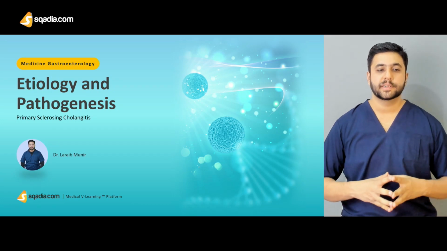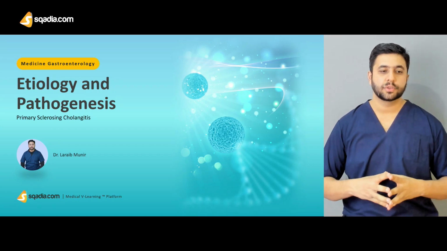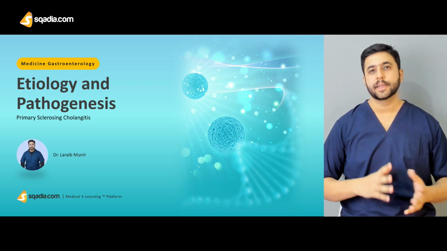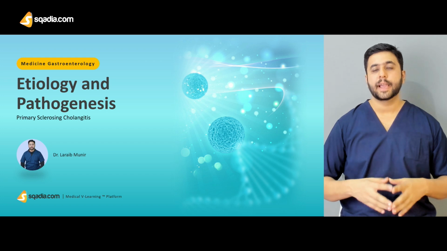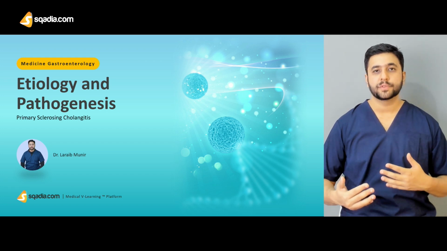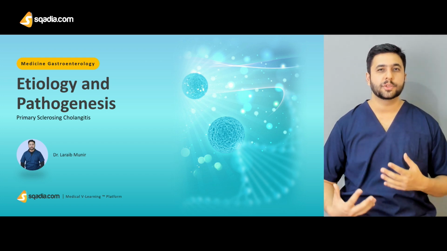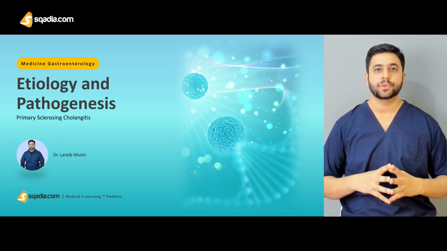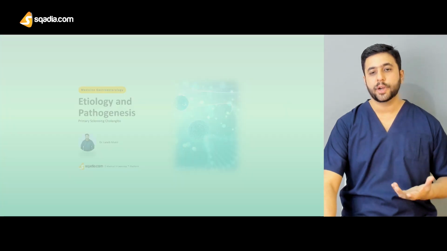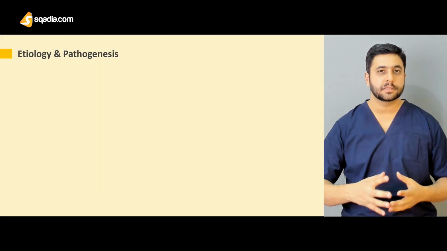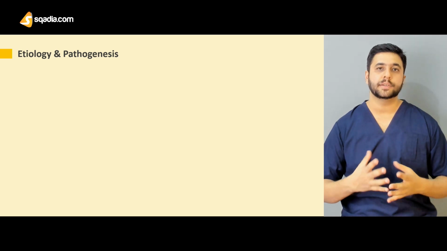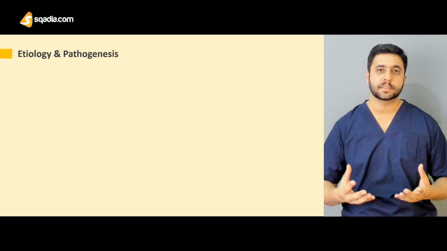Now let's talk about the etiology and pathogenesis of primary sclerosing cholangitis. As we talked about in the previous slide, there has not been any documented evidence of the pathophysiological mechanism. All the pathophysiological mechanisms are various theories that have been postulated. But the major common point of all of these theories is that some problem causes an injury to the cholangiocytes, or the bile duct cells.